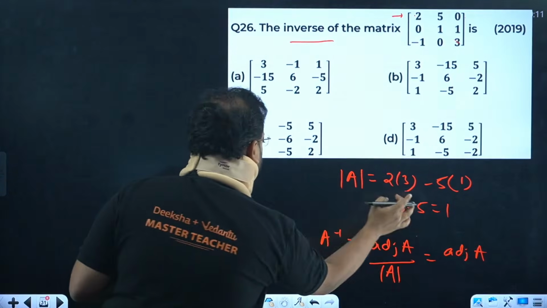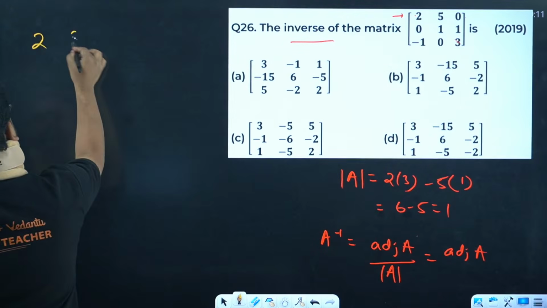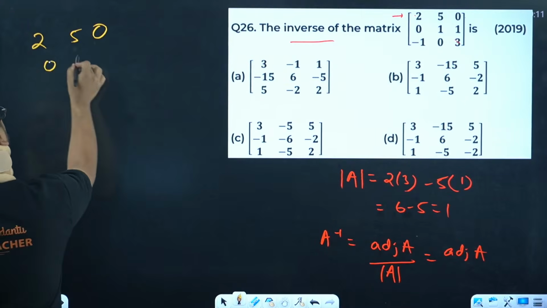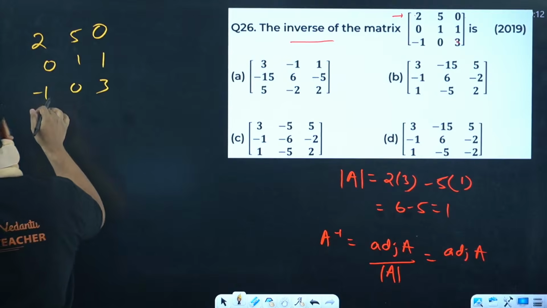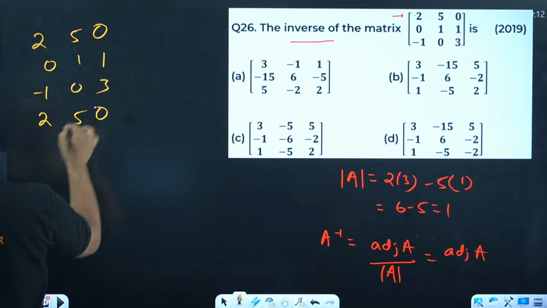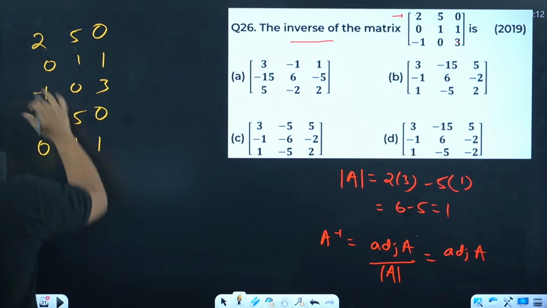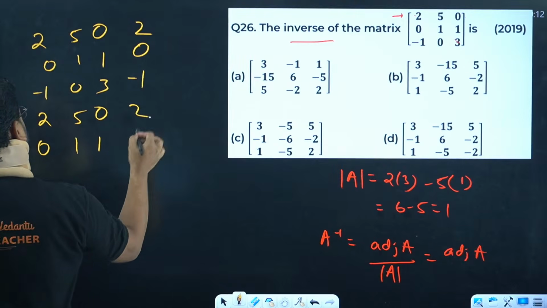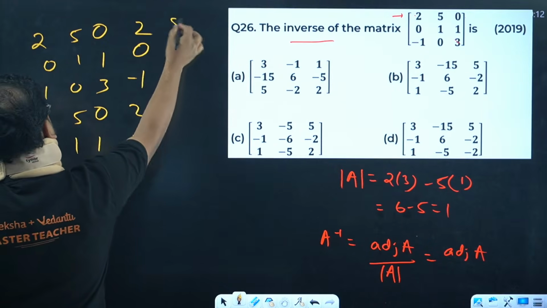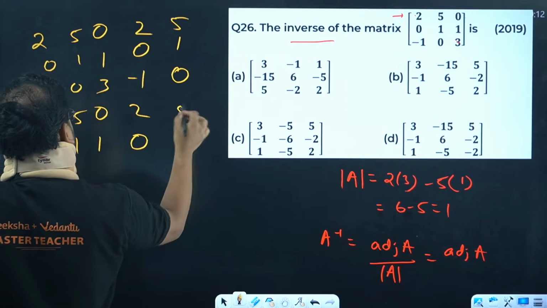Simply write the matrix that you have: 2, 5, 0, 0, 1, 1, minus 1, 0, 3. Now repeat the first two rows: 2, 5, 0, 0, 1, 1. First two rows repeated. First two columns also now: 2, 0, minus 1, 2, 0. And this one: 5, 1, 0, 5, 1.